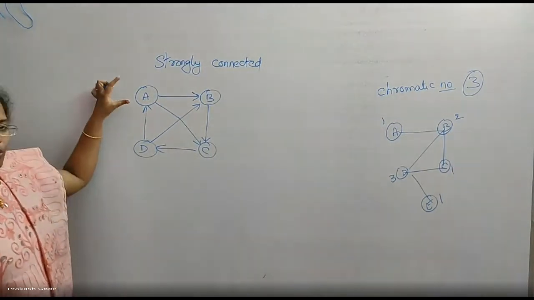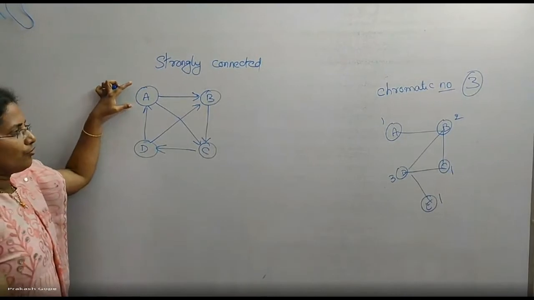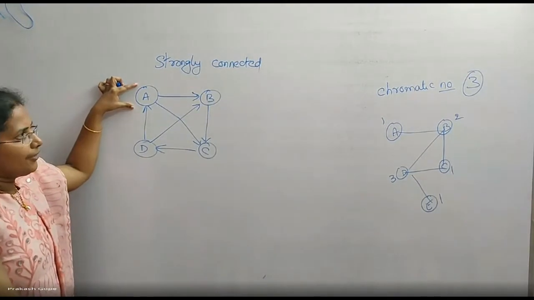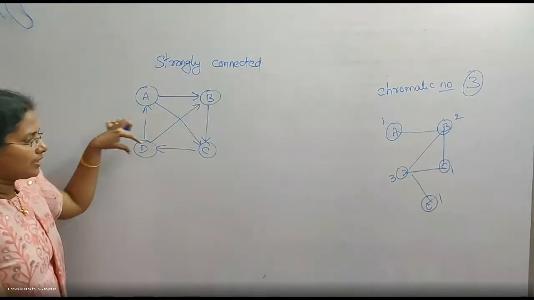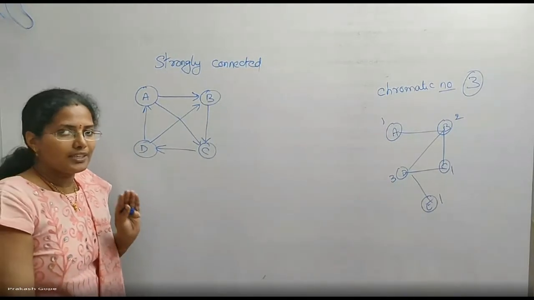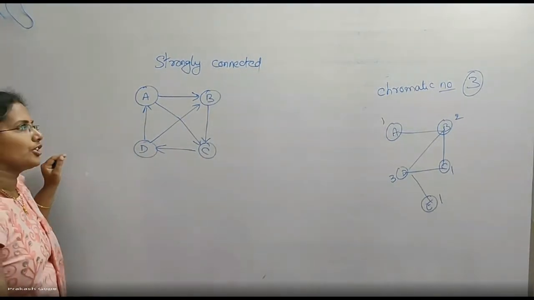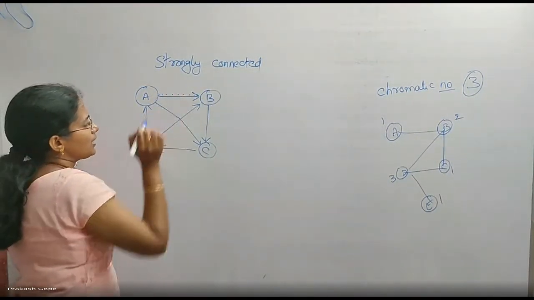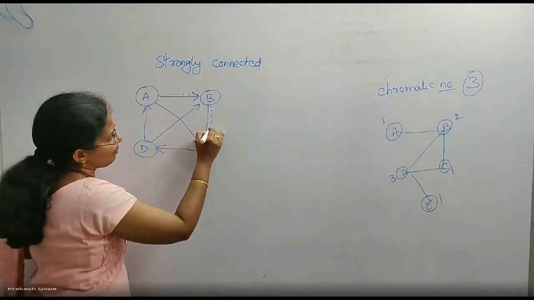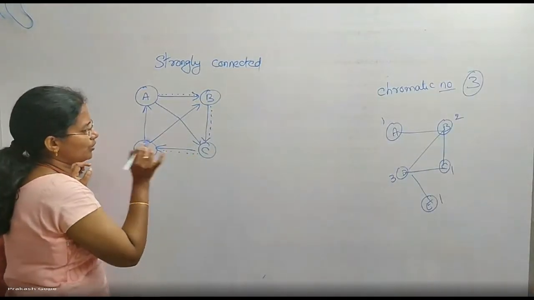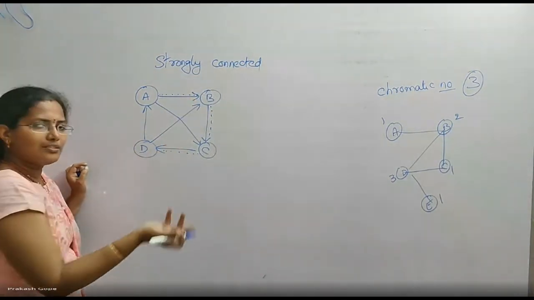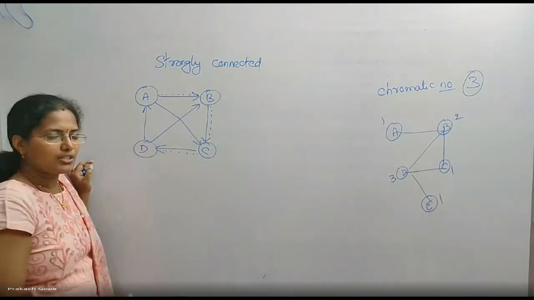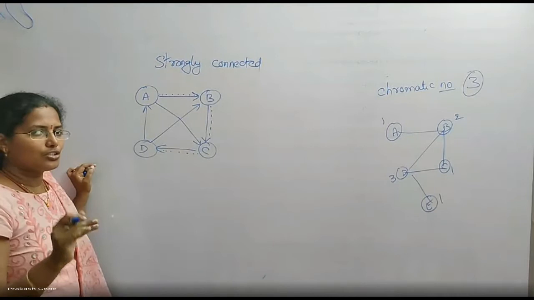I will start at a source vertex, for example, A. From A, if I perform a DFS, and if I am able to reach all the vertices, then it is connected. That's all, not strongly connected. First, let us check whether graph is connected or not. Starting at A, by using this direction, I can move to B. From B, I can move to C. From C, I can move to D. I have covered all the vertices. So there is a path to move from A to every other vertex. So the graph is connected. That's all. The graph is connected.